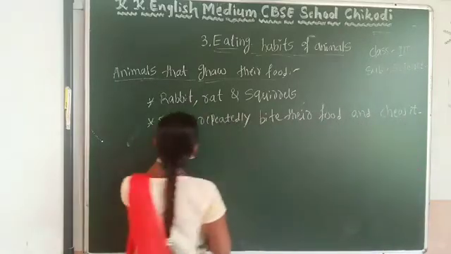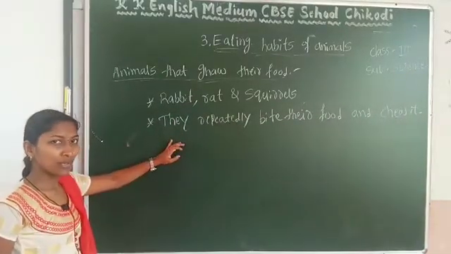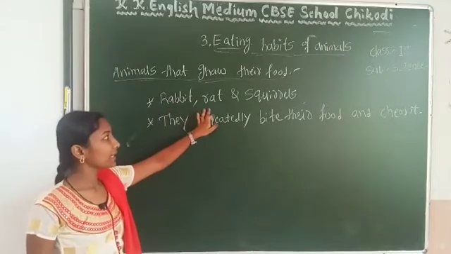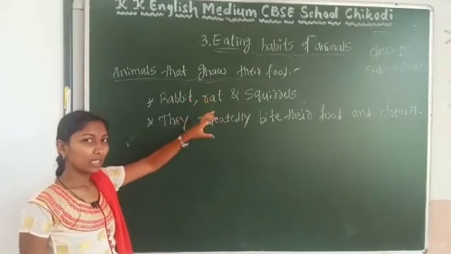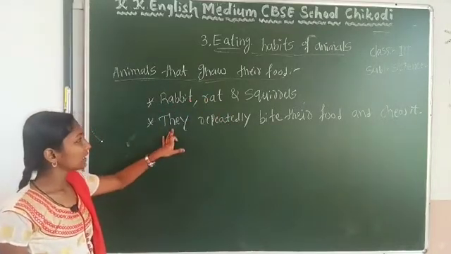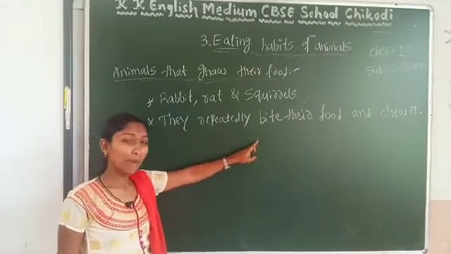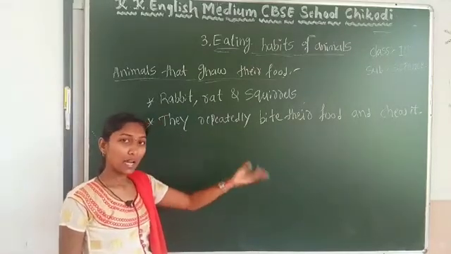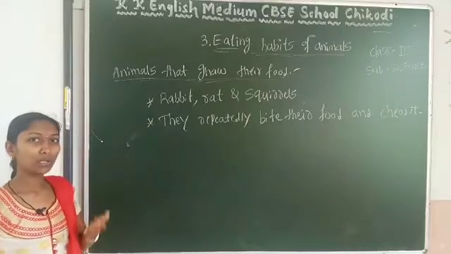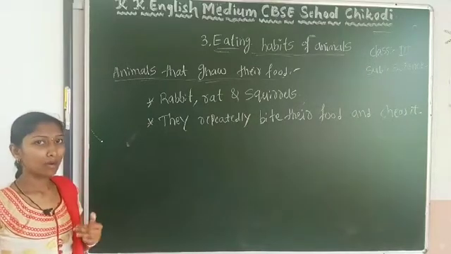So after taking the food, these animals, rabbit, rat, squirrels, repeatedly bite that food and after that chew it in their mouth.